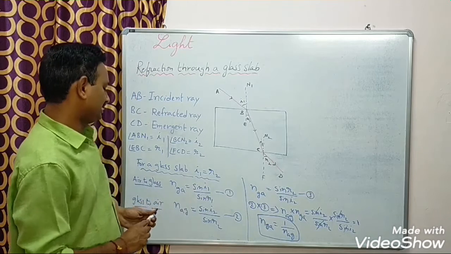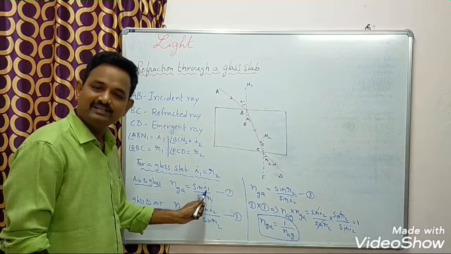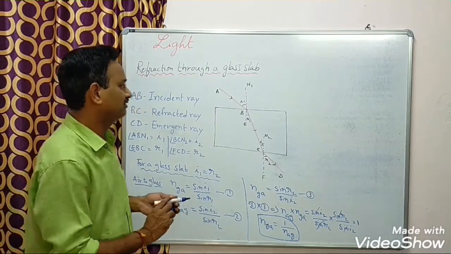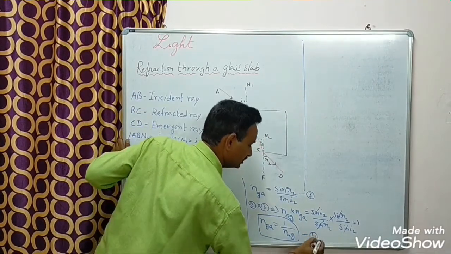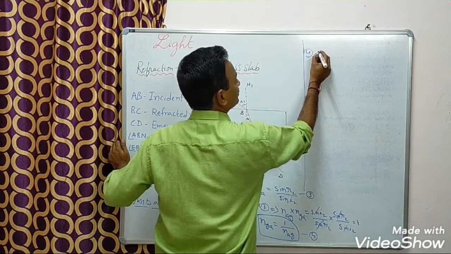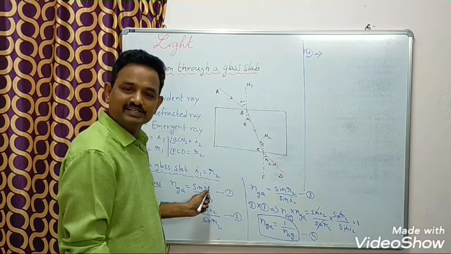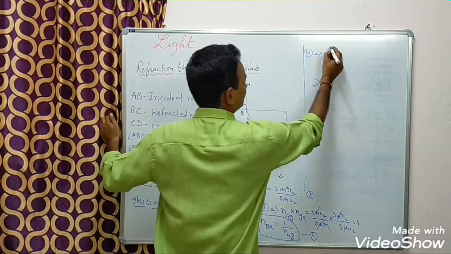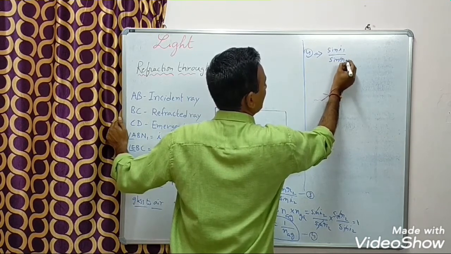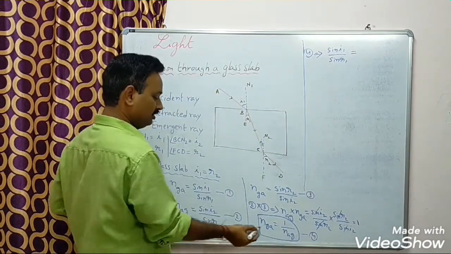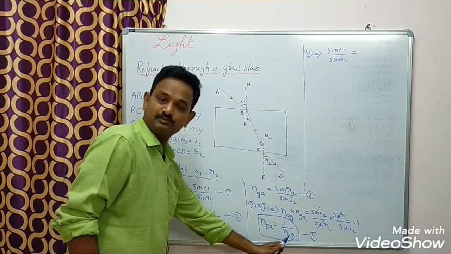But the refractive index of glass with respect to air, from equation 1, what can I write? I can write sin I1 by sin R1. Look here. This is equation 4. Now 4 implies the refractive index of glass with respect to air, I can write sin I1 by sin R1, that equals 1 by the refractive index of air with respect to glass.